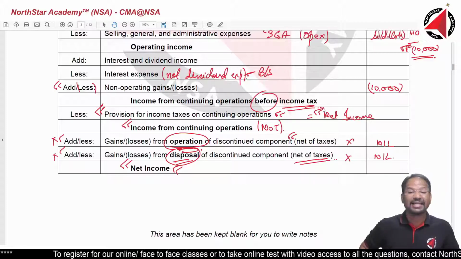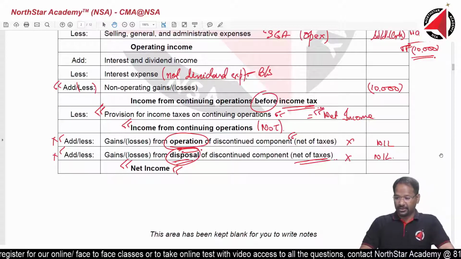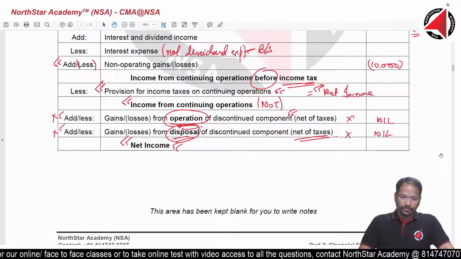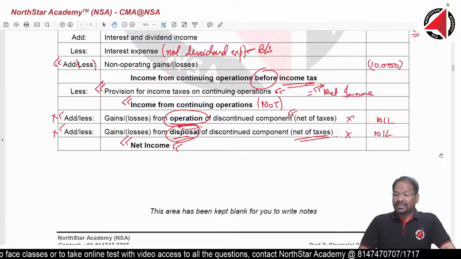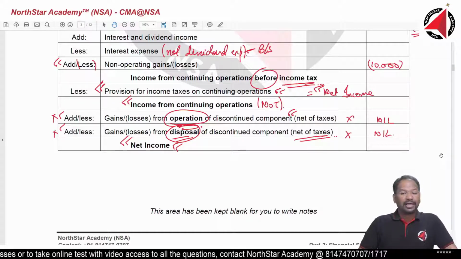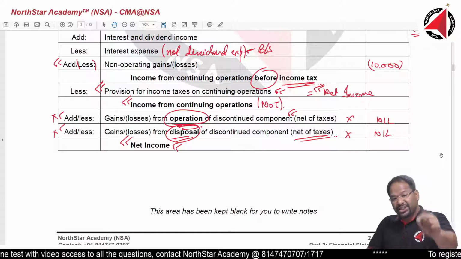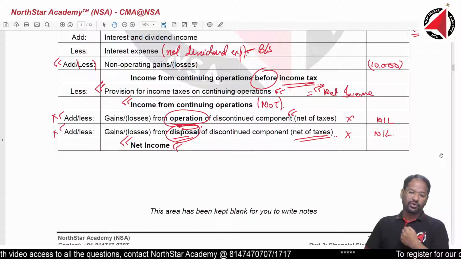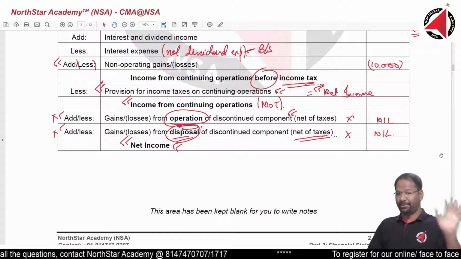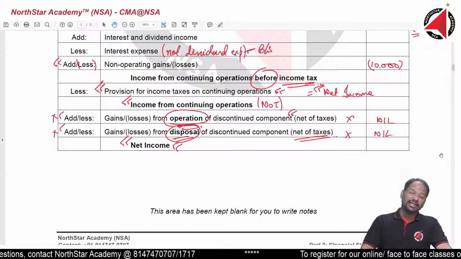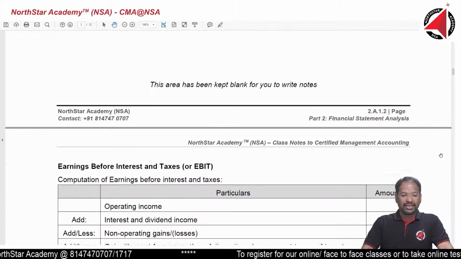Disposal means selling it off. Disposal means selling a particular business unit. It does not mean scrap value. What is dividend income? Dividend income is when I invest in some other company's share, I get some dividend. Those dividends for me is an income on investment in share capital. We record it as dividend income. Any other question before I proceed to the next page?